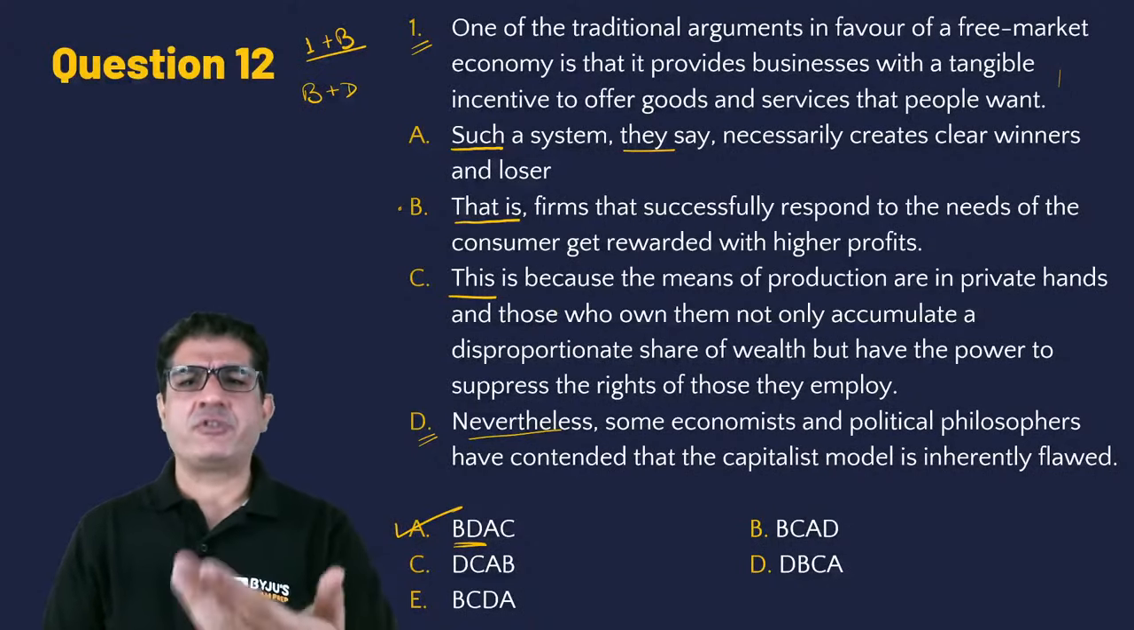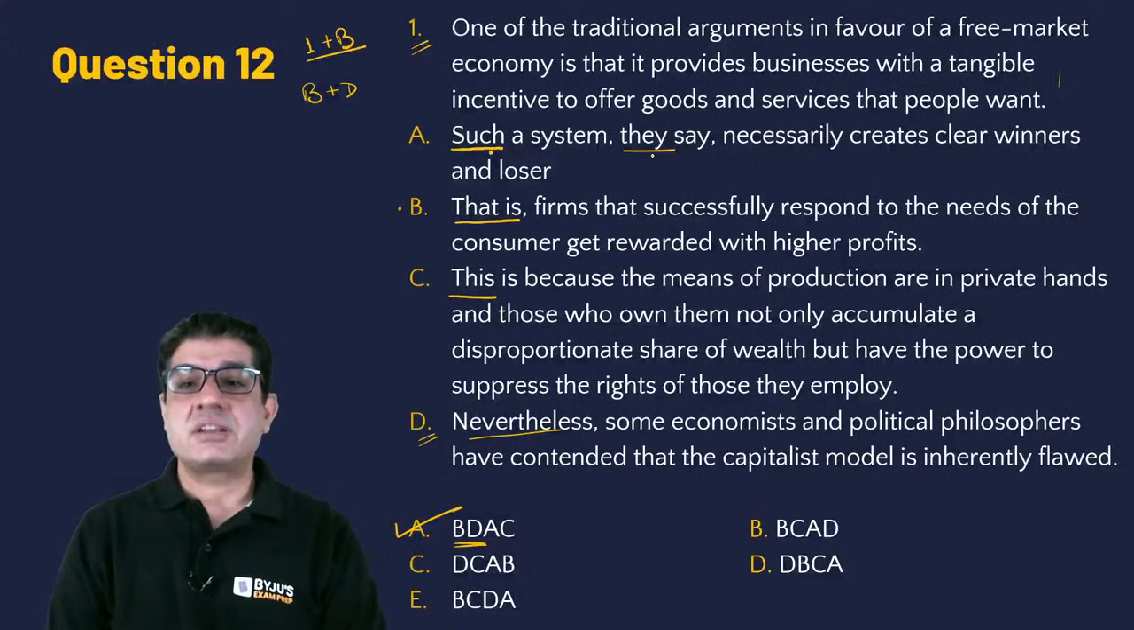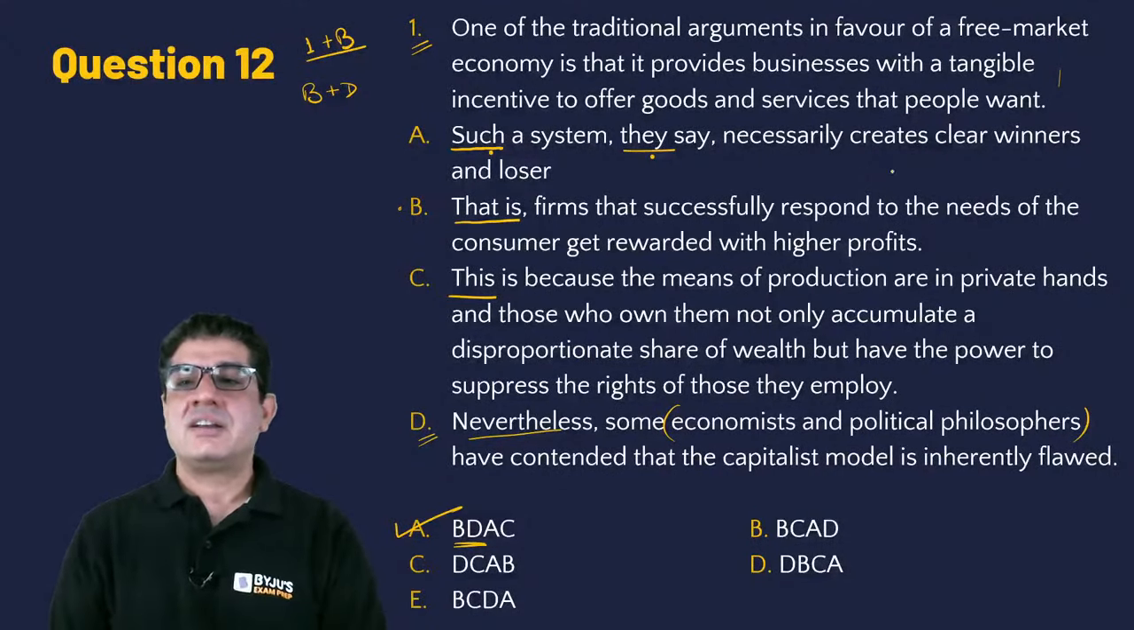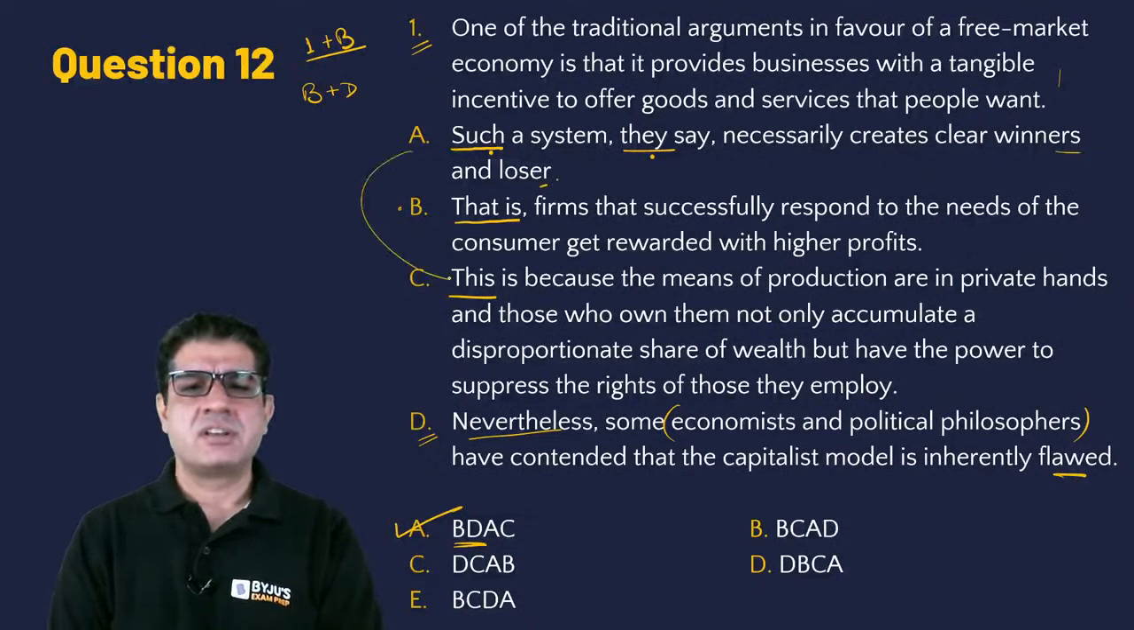And even otherwise, if you extend such a system, they say, now this "they" refers to economists and political philosophers, should come after D. And this basically expands on that thought. It is inherently flawed. What is the flaw? Creates winners and losers. Why does it create winners and losers? This is because... So you see that? So the correct answer should be option A.